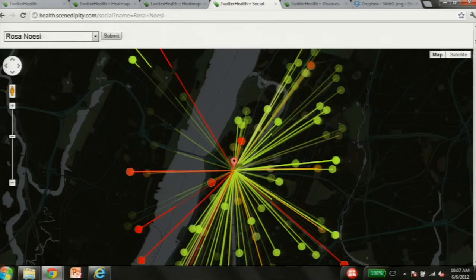So what you see here is an individual, and with this individual is their social network. We do some pretty tricky things behind the scenes. In academics, we have to increase the probability that these people are going to interact with each other. So we have a stringent definition of a social network: reciprocal friends who have tweeted within 24 hours, within 15 miles of the individual. By doing that, we can assume that there's a high probability that these friends are going to interact.